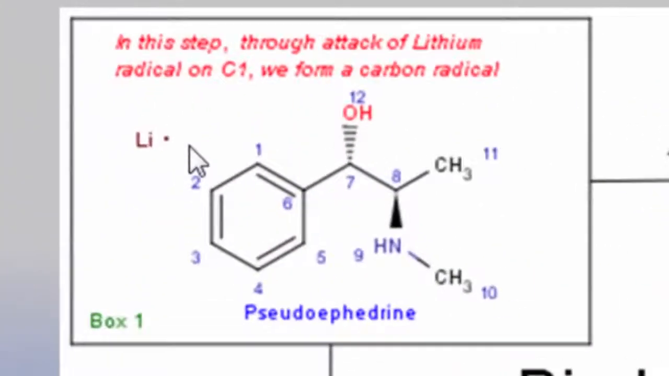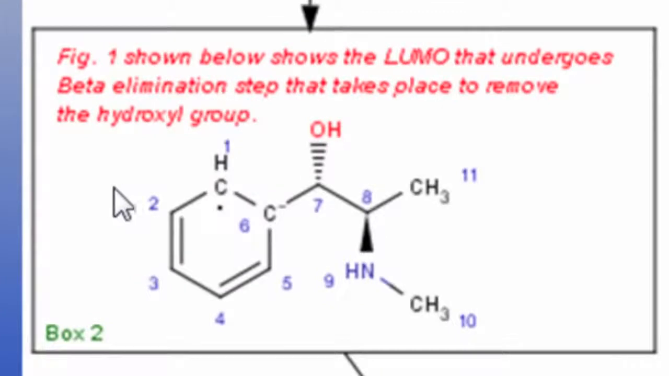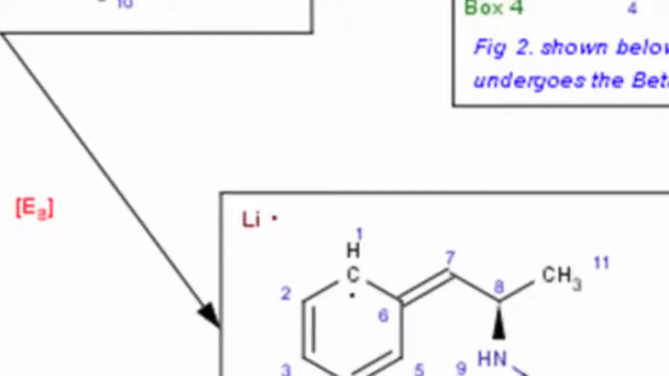To start off the Birch reduction, it requires an alkali metal in solution, usually lithium. This lithium will cause the formation of a carbon radical, which will then push these pi electrons to form a carbanion. After the formation of the carbon radical and carbanion, the molecule will undergo a beta elimination in which the carbanion will push its electrons to form a double bond, causing the alcohol group to leave.